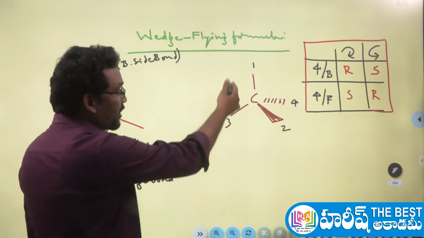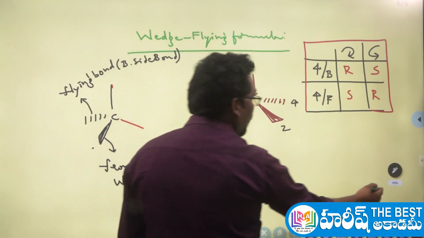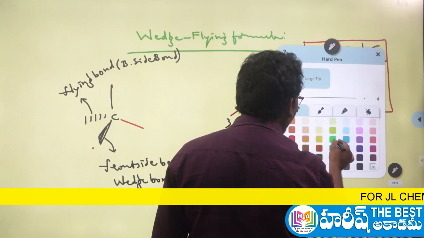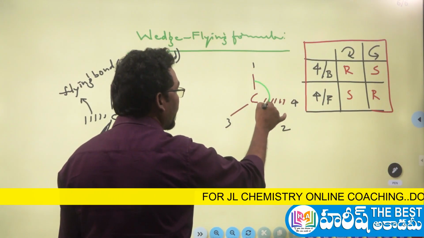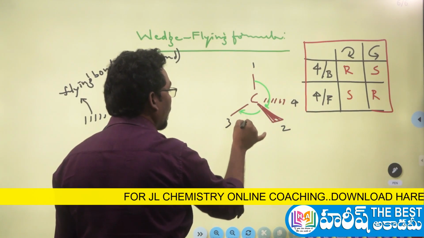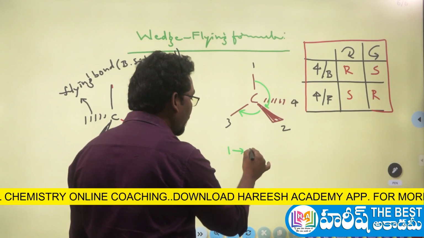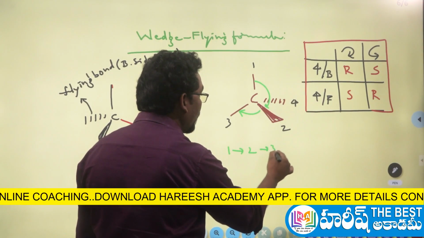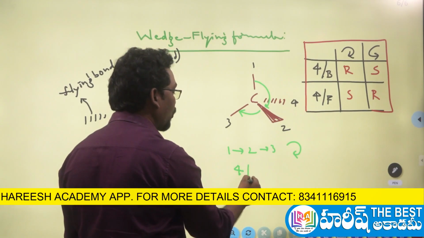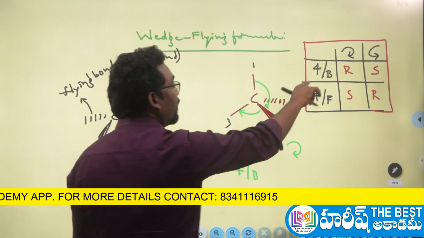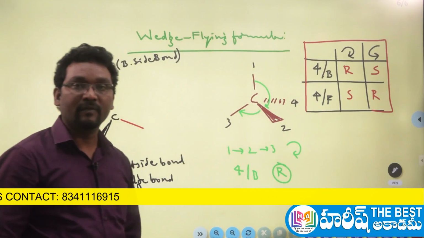Let us see an example here. Forget the fourth priority group and view the molecule from the first to second and the second to third. Check how our eye direction is rotating from the first to second and the second to third. It is rotating in the clockwise manner. Next step, where is the fourth group? It is on the back side bond. So 4/B clockwise is R configuration. That's all. It has the R configuration here.